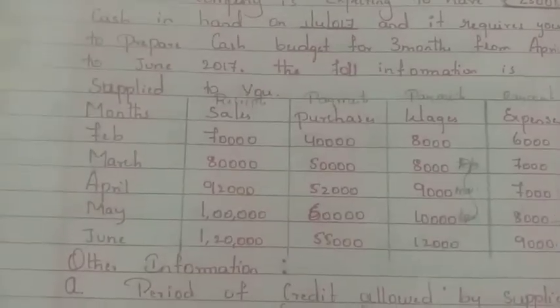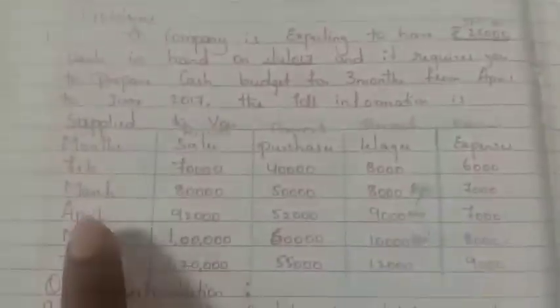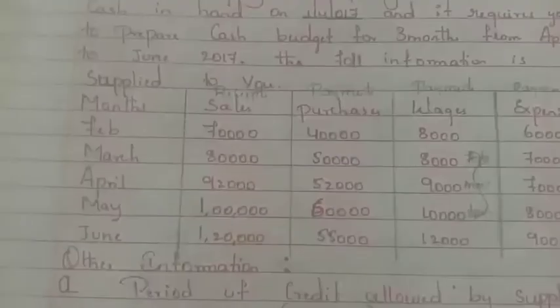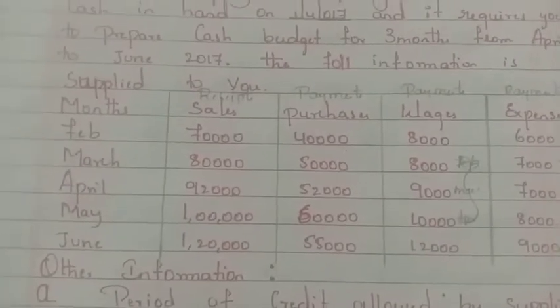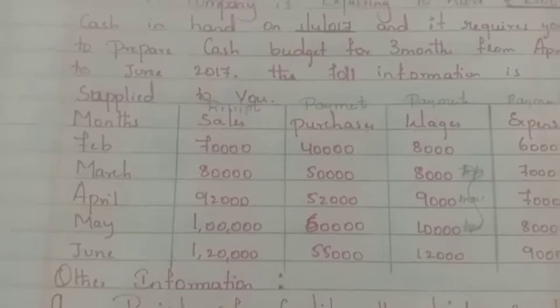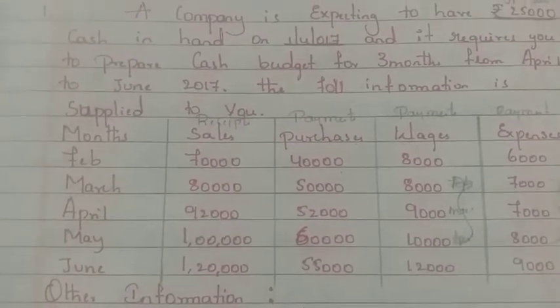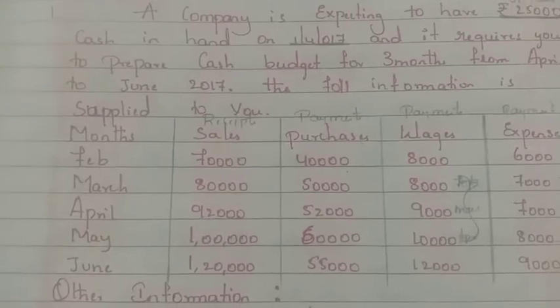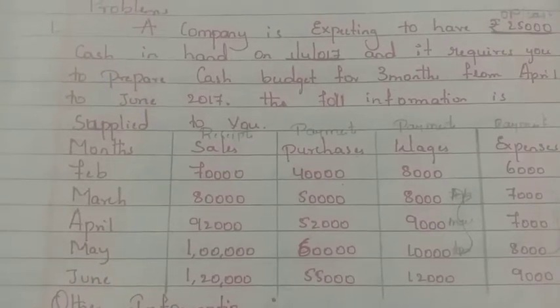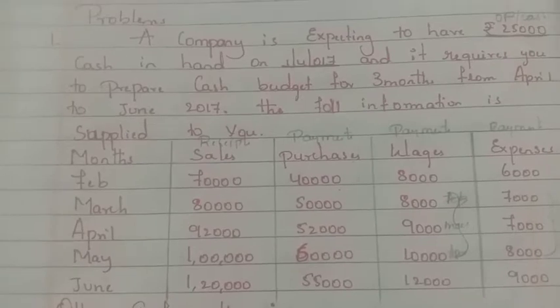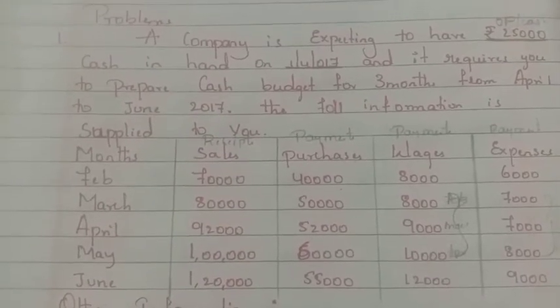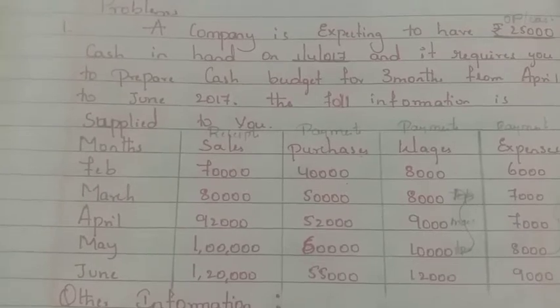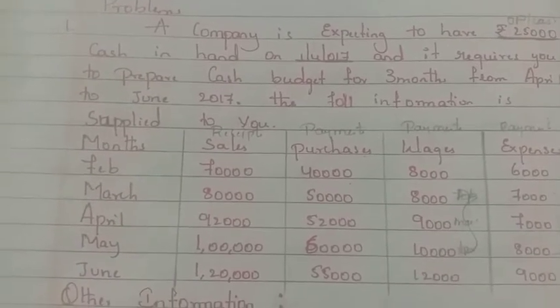Okay, see the table here. Months will be given from February, March, April, May, June. Even though we are estimating for April, May, June, they will give the information even prior to that month, because adjustments will be there. The time period allowed for creditors or allowed to customers will be totally different, so all the 5 months information is required to estimate for April, May, and June. We cannot ignore the February and March amounts.